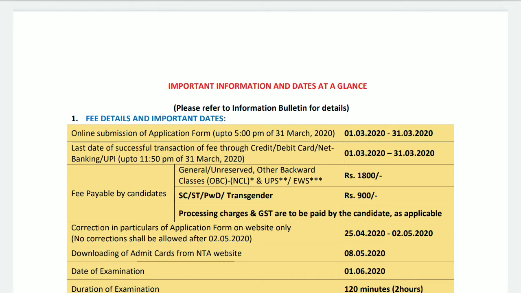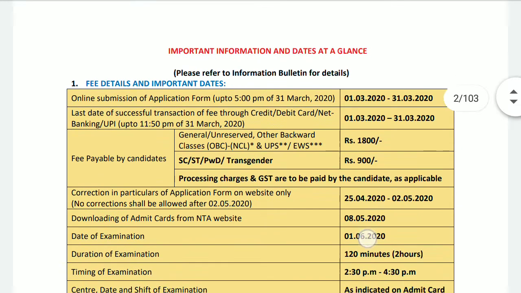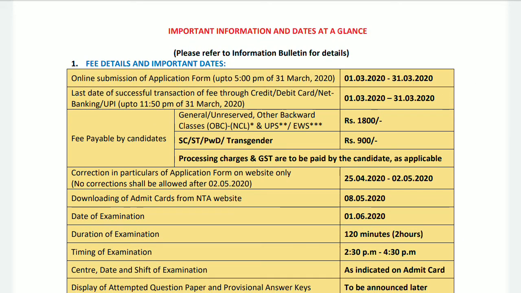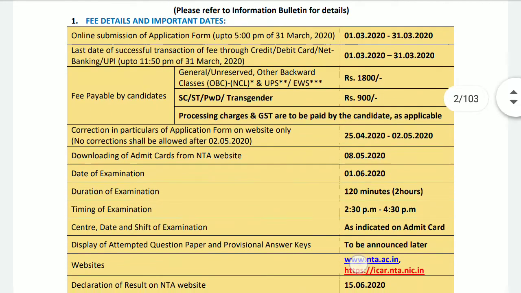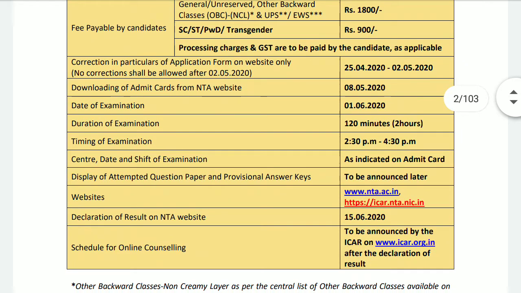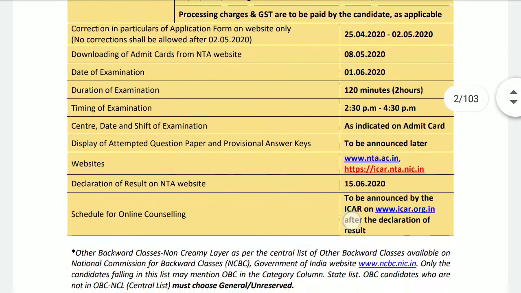Here comes the application cost: it is 1800 rupees for general as well as backward classes, and economically weaker section also. You can see that SC, ST, persons with disabilities and transgender have to pay 900 rupees, which includes all the charges and GST. If you have any mistakes in the application, then you can edit it from 25th of April to 2nd May. Here comes the NTA site, which will publish the admit card on 8th of May.